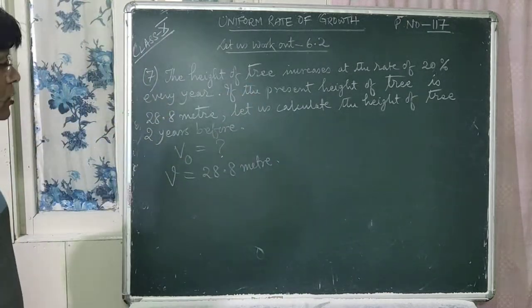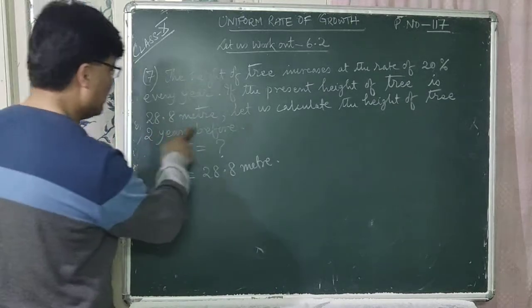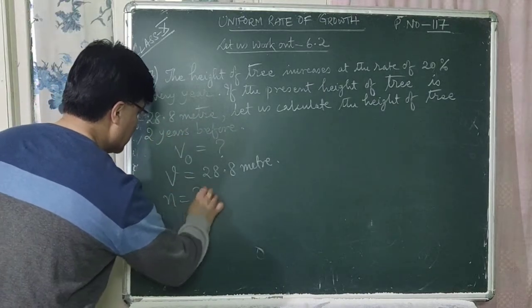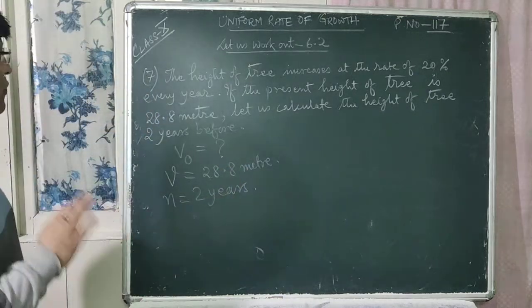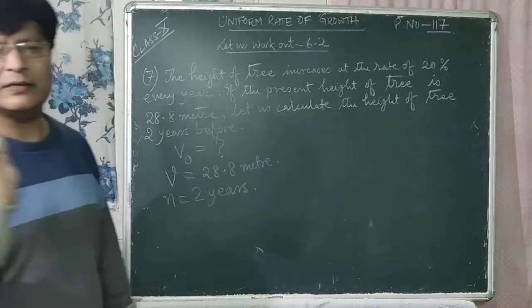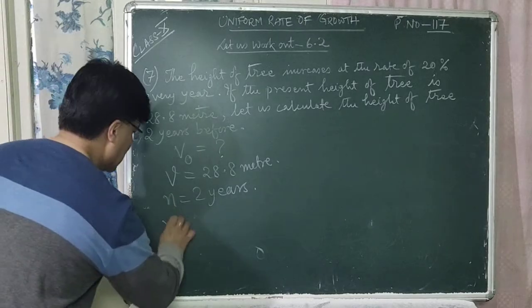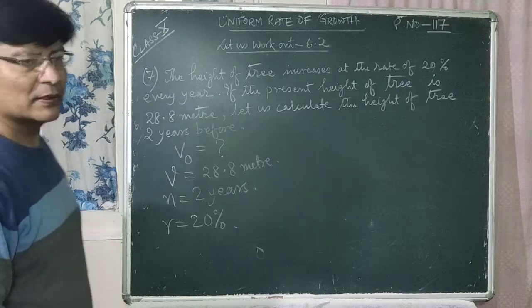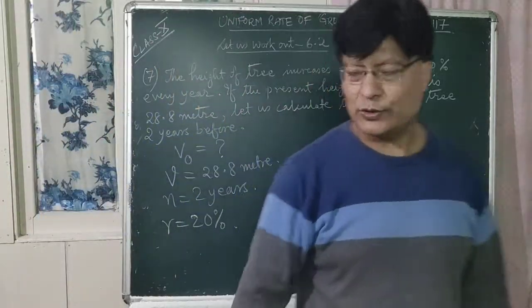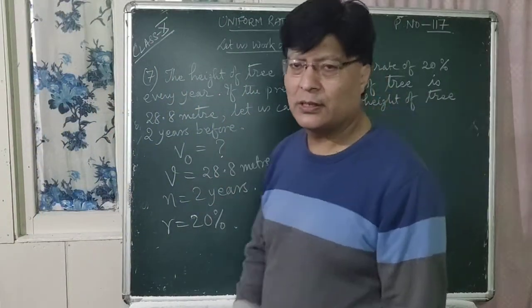Right, so what is the value for n? How many years before? 2 years, that is n is equal to 2 years. What is the rate of increase of height every year? It is 20%, that is r is equal to 20%. Is that clear to all of you?